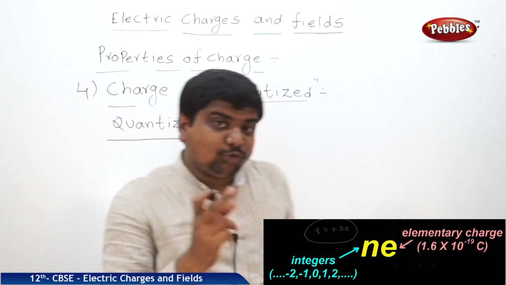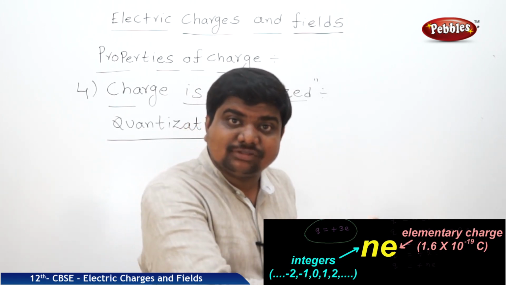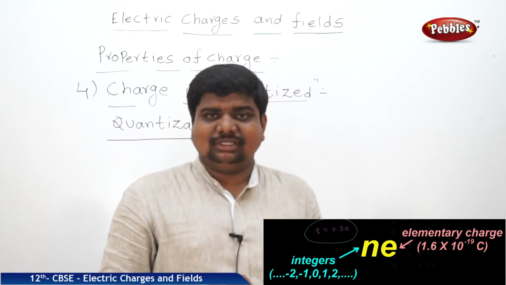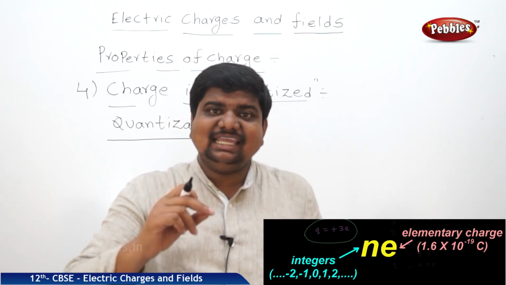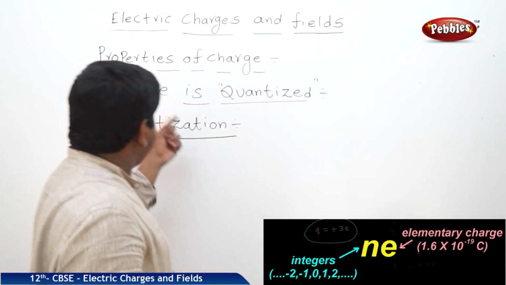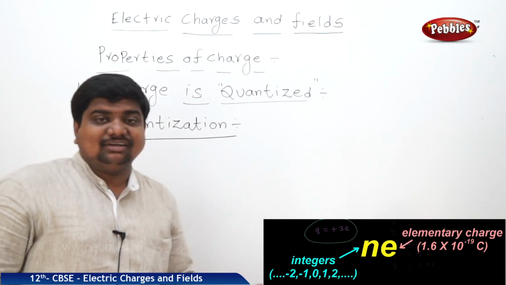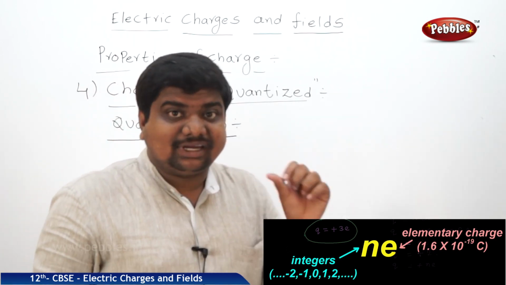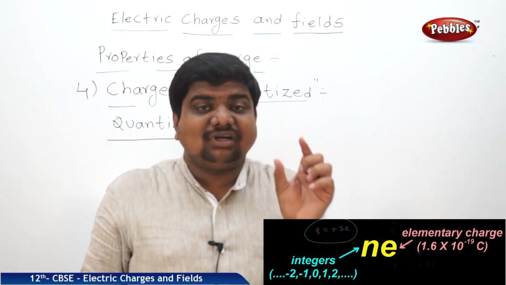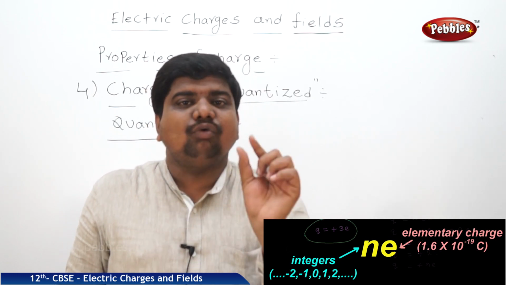If a physical quantity is expressed in terms of discrete values called quanta, and these quanta are integral multiples, that is called quantization. A physical quantity can be expressed in terms of discrete values, and that discrete value is called quanta.